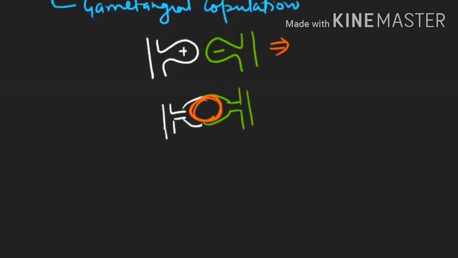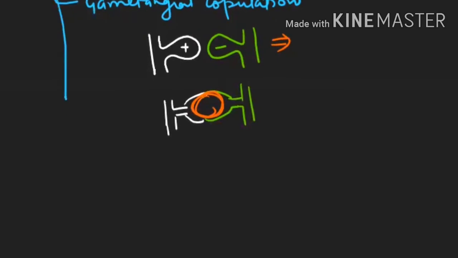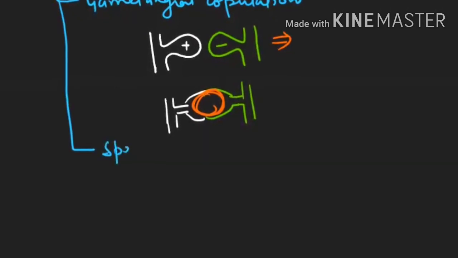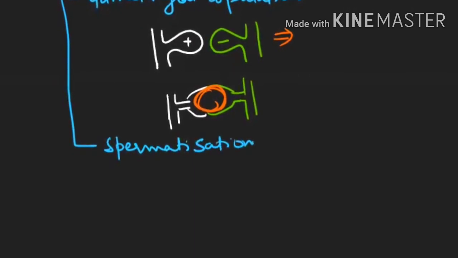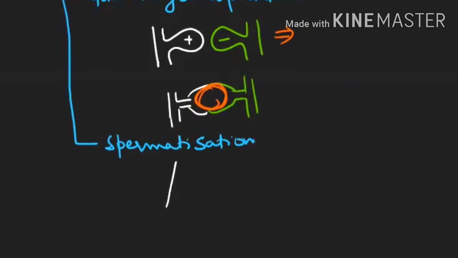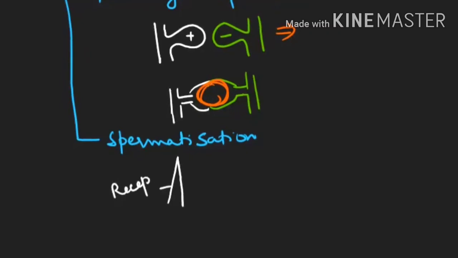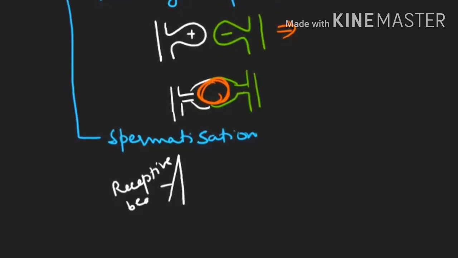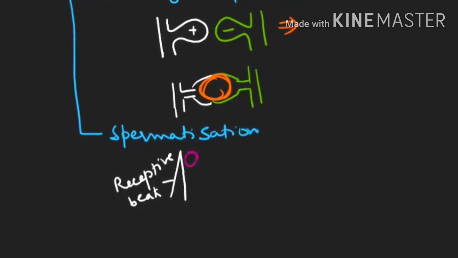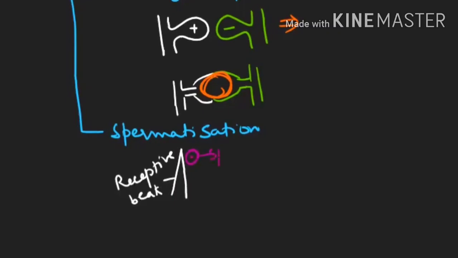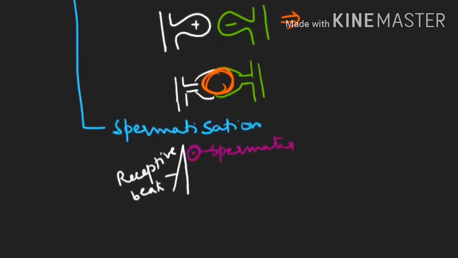Inside this, a thick zygospore formation will be done. Next method of plasmogamy is spermatization. In spermatization, the female makes a receptive beak, and one non-motile male gamete, which is known as spermatia, will come, and then the plasmogamy will occur.